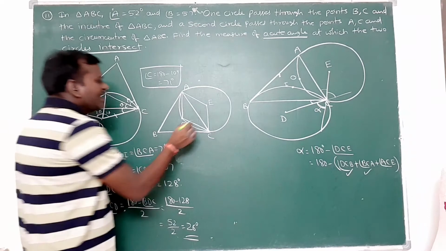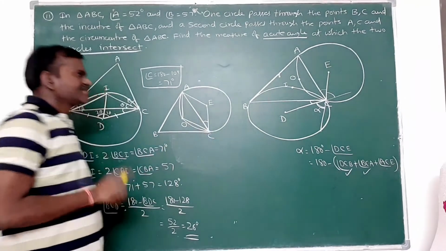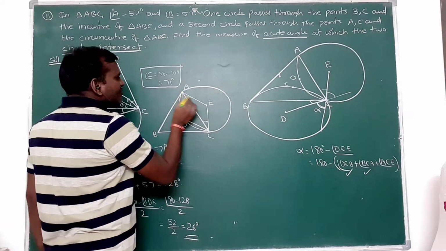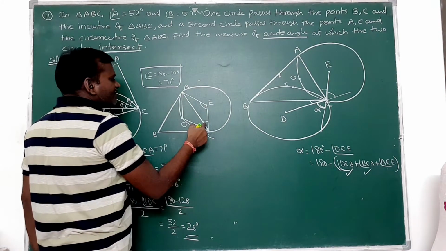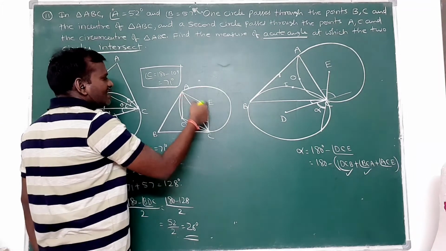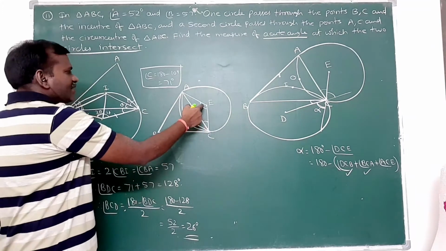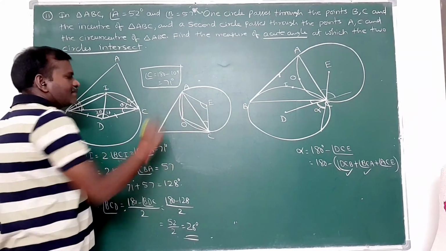My aim is to find this angle. If I know this angle, then this can be found easily. Why? Because AE and EC are the radii here. These two are equal. So if I know angle AEC, then this can be found.